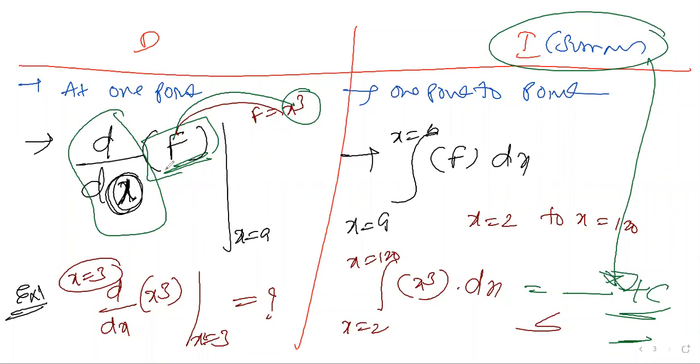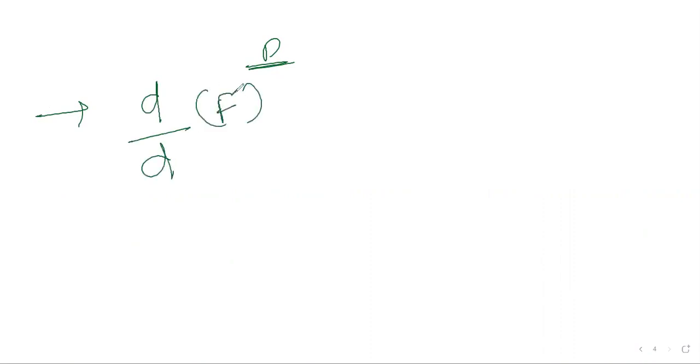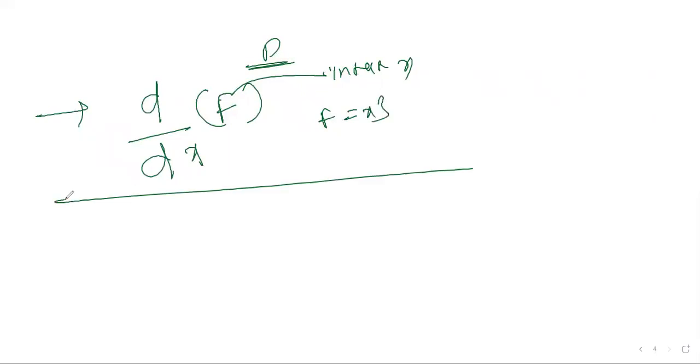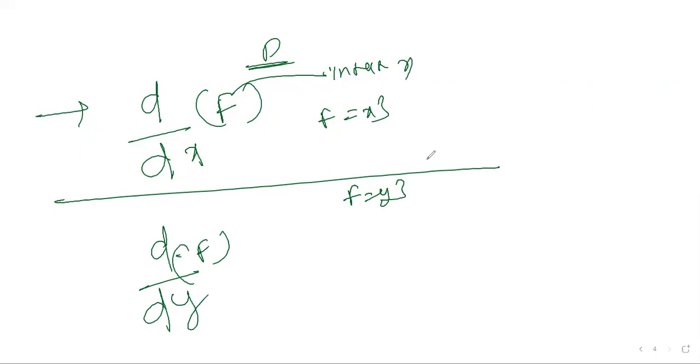Here d by dx of f, it is x cube. It's clear. Now let us move on. Once again, recall the notation d by d of a function. This function is in terms of x, so we do d by dx. Let us take the example f is equal to x cube. In the second case, if f is equal to y cube, we write d by dy of the function, since the function is in terms of y. Like this, you can write.